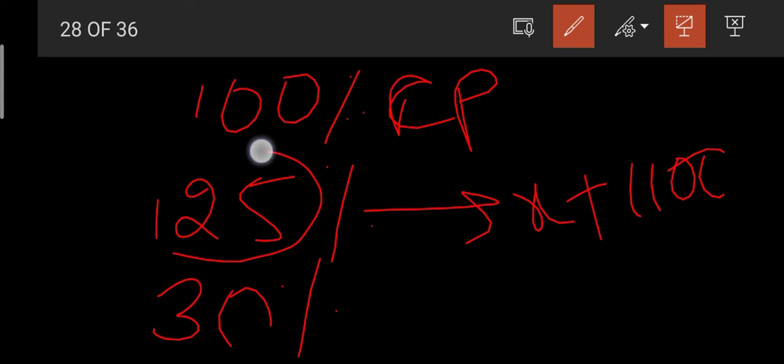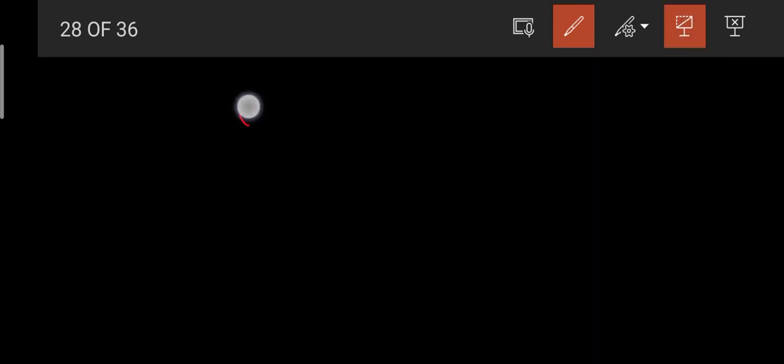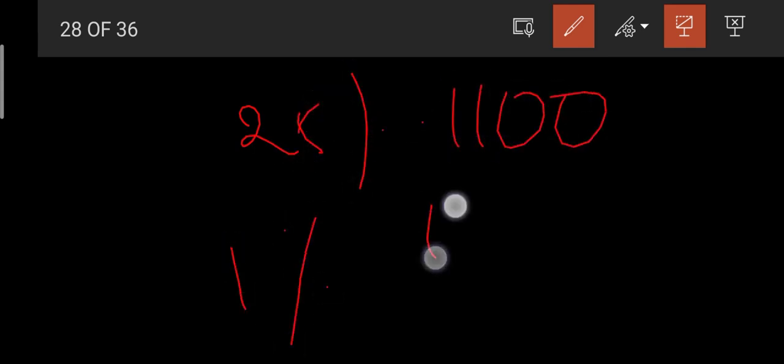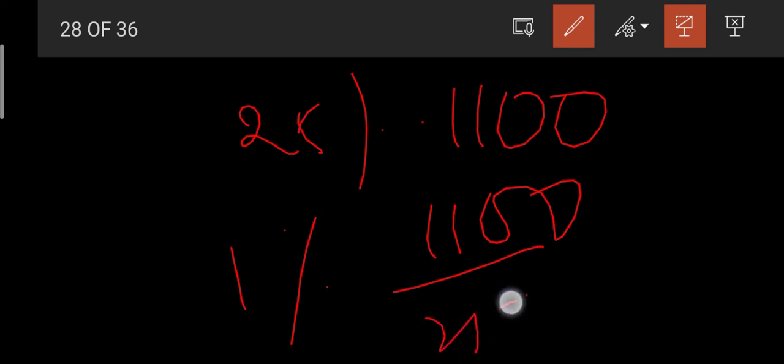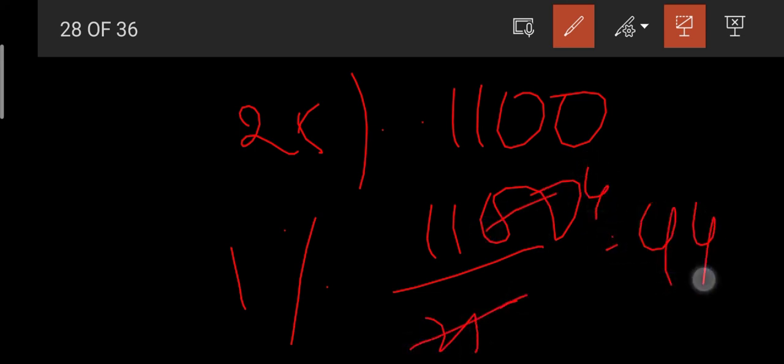So here this 25% value is 1100, isn't it friends? So if we take 25% value as 1100, then 1% becomes 1100 by 25. 25 ones, 1% is 44.